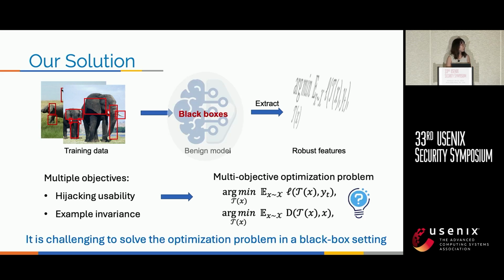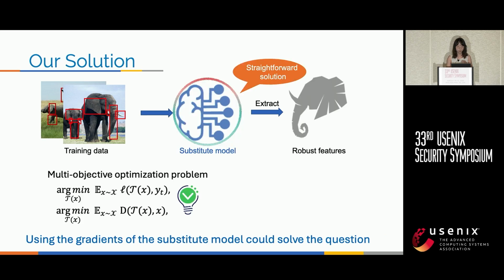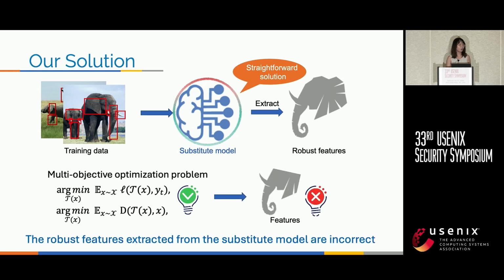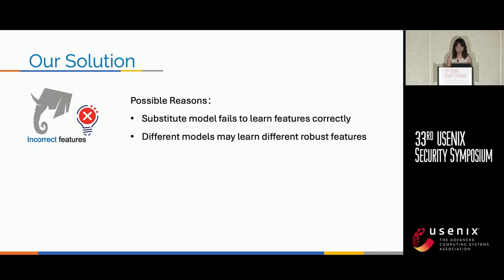However, we found that since the attacker cannot access the training and the inference process, it is very challenging to solve this question in a black-box setting. A simple solution is to train a local model or a substitute model, and use their gradient to address the question. But we found that the trigger generated on the substitute model cannot always successfully attack the target models.